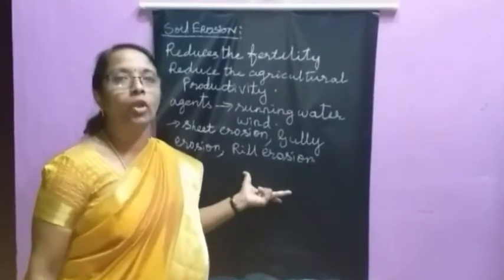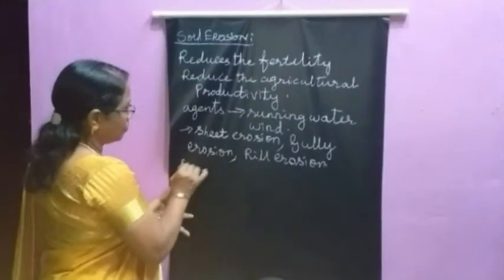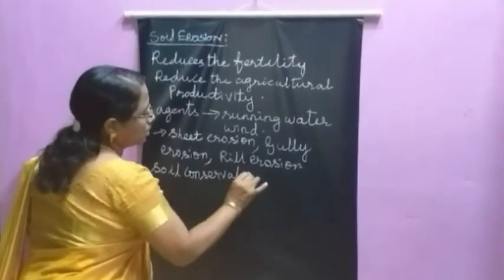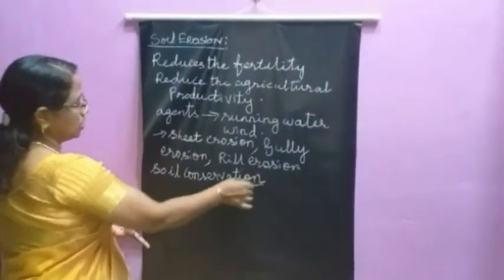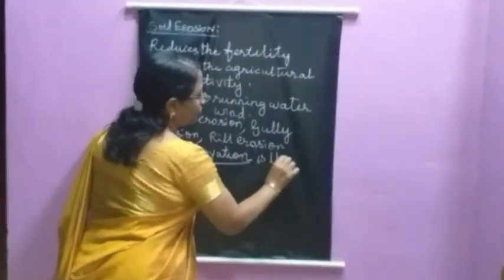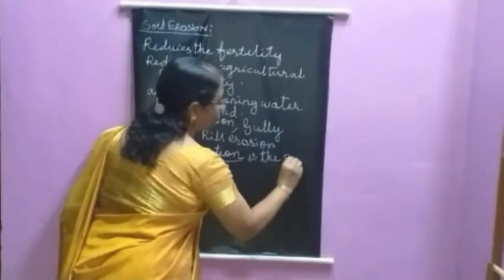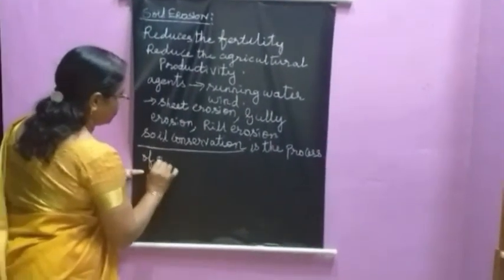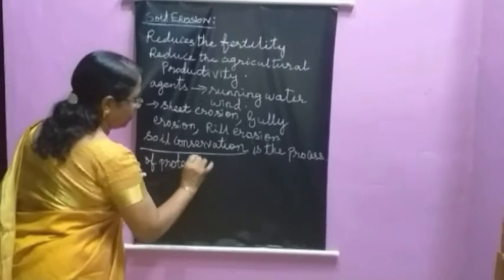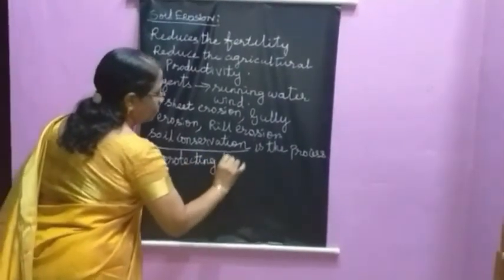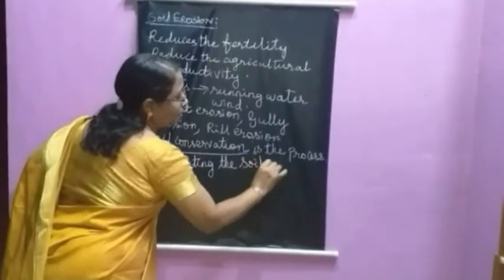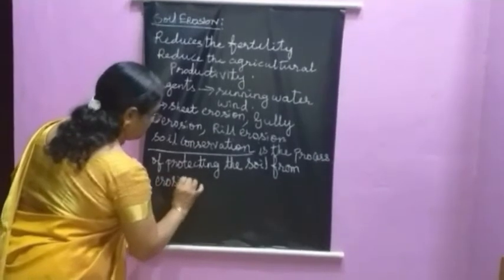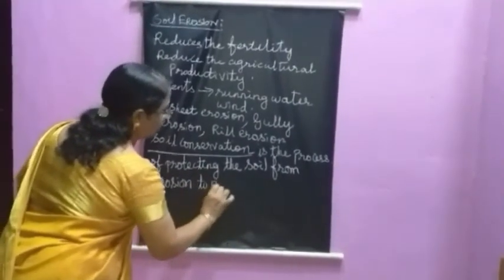Next, looking into soil conservation, which is related to soil erosion. It is the process of protecting the soil from erosion, to maintain fertility.